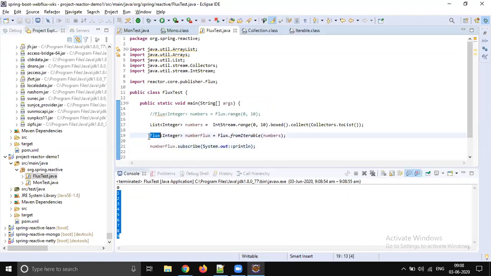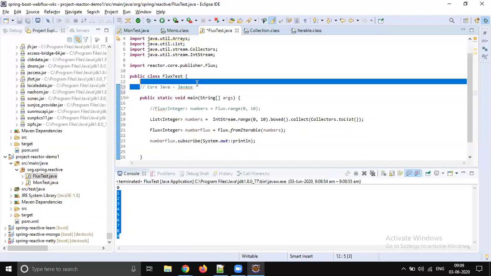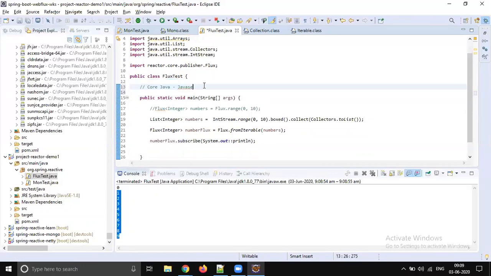So what are we learning now, at what level are we with respect to reactive programming? When you start learning Java, I hope you started with core features. That is what we call core Java. Actually, in the industry standards, we call it Java SE. So right now we are at this level. No HTTP protocol, nothing. Very simple, very core functionalities we are learning.